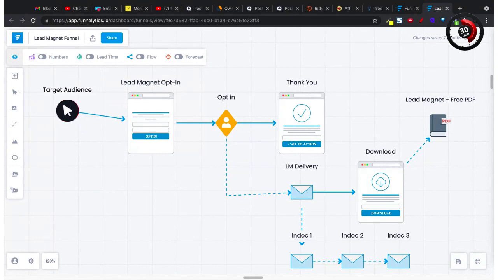This is the type of thing you want to do with traffic. You want to find your target audience. You want to get them to opt into a list. You want to add them to your list, and you want to follow up with them to convert your target audience into a solid lead, which then turns into a sale or a commission, specifically in the world of affiliate marketing.